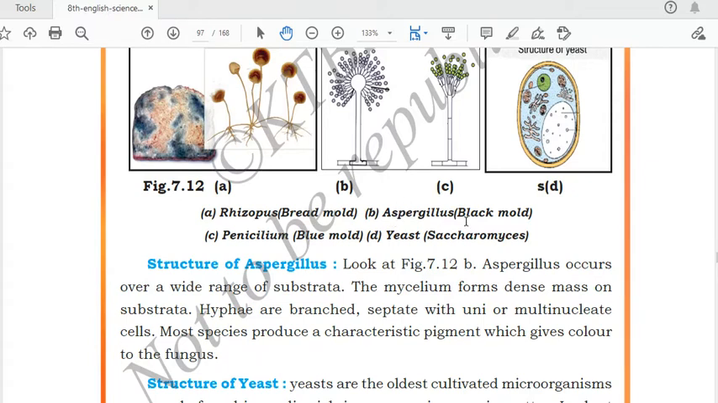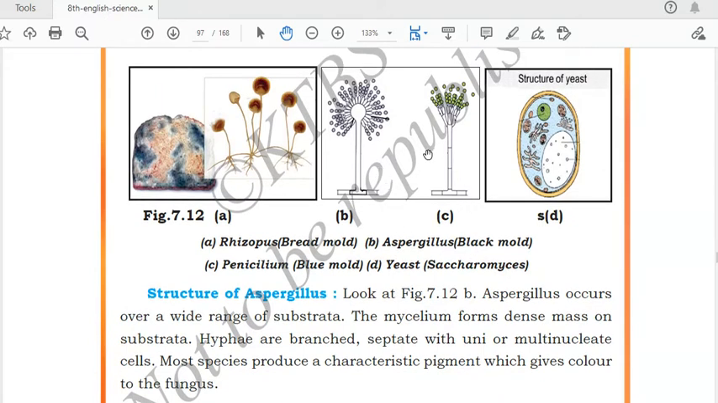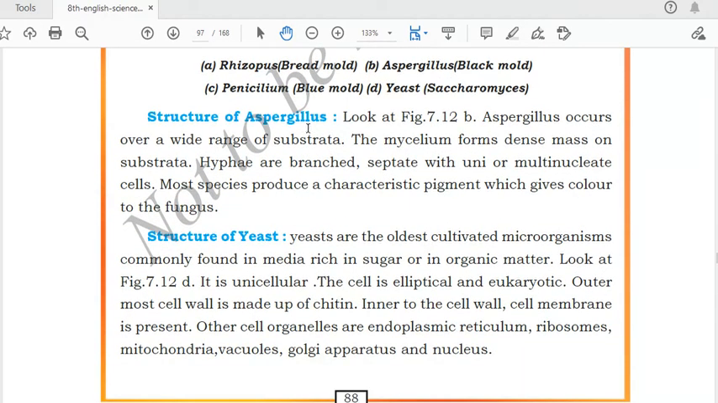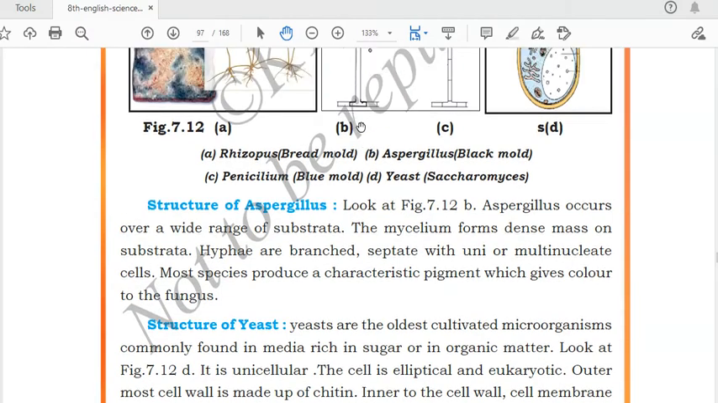B is Aspergillus, black mold. This is black mold. And this is Penicillium. Diagram C is Penicillium, blue mold, and the yeast, Saccharomyces. This one is also one of the types of fungi. Structure of yeast. Structure of Aspergillus. Now this B structure.